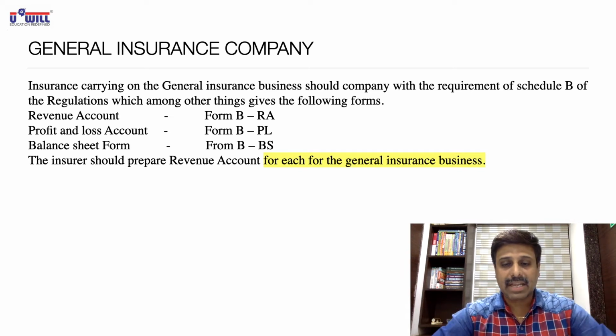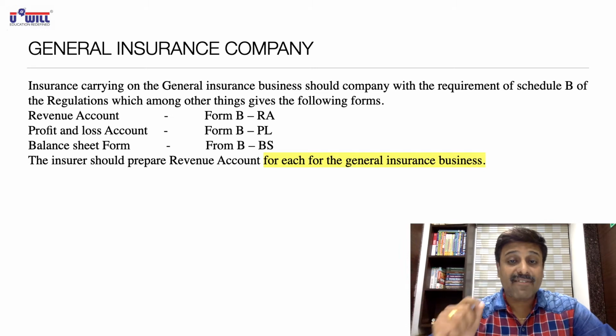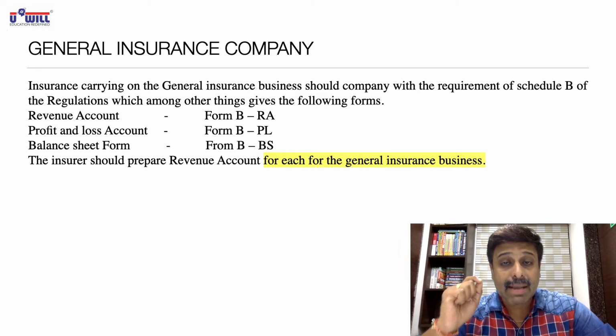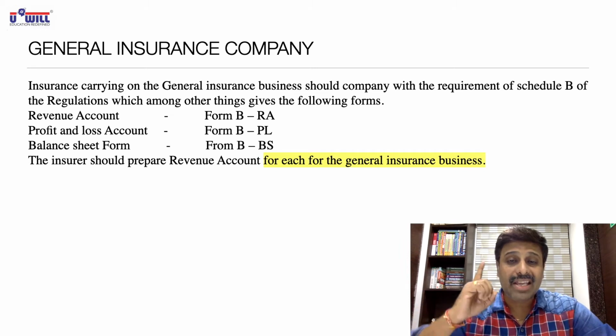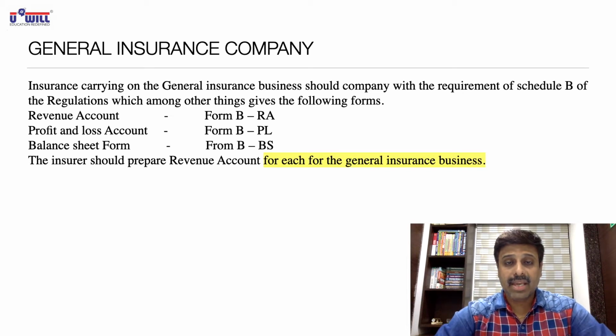Lots of businesses are possible. So we have to prepare a separate revenue account for each business: fire, marine, accident, vehicles, health insurance.